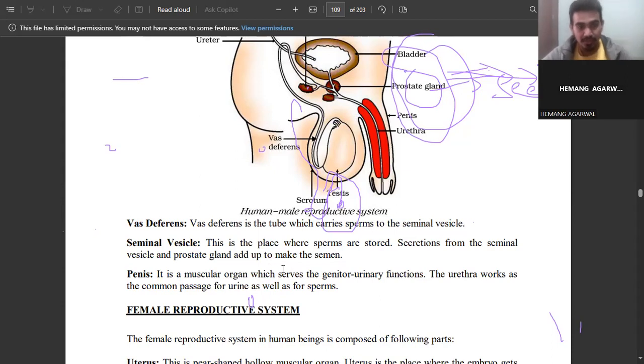So what is the penis? It is a muscular organ which serves genital and urinary functions, and the urethra works as the common passage for urine as well as for sperms. So that is called the penis.